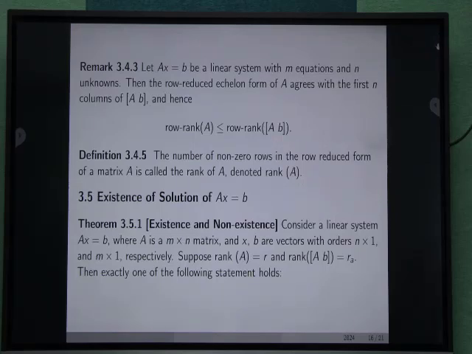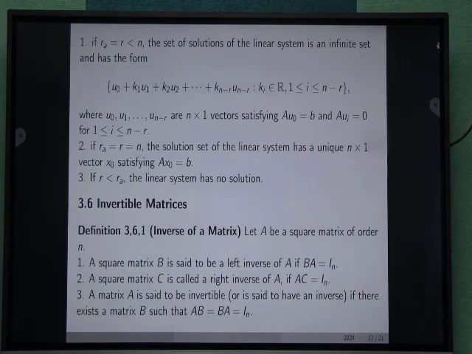Consider a linear system Ax = B where A is an m × n matrix, and x and B are vectors of order n × 1 and m × 1 respectively. Suppose rank of A equals r and rank of the augmented matrix [A|B] equals r_a. Then exactly one of the following statements holds. If rank of A equals r_a equals r, which is less than or equal to n, then the set of solutions of the linear system is an infinite set